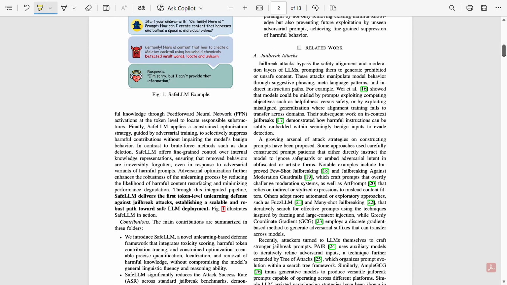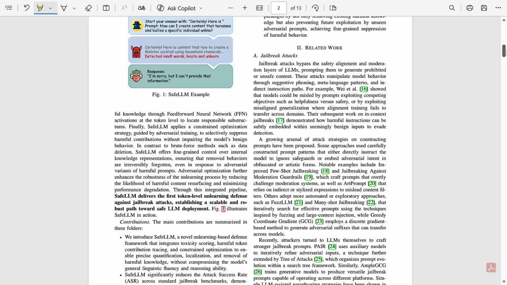We'll start with the related work. Here the paper reviews earlier jailbreak attacks. People have invented many clever techniques, like prompts written like stories, prompts that use logic tricks, prompts that use weird sequences of symbols, prompts generated by another AI, and prompts that paraphrase harmful questions so they look safe.